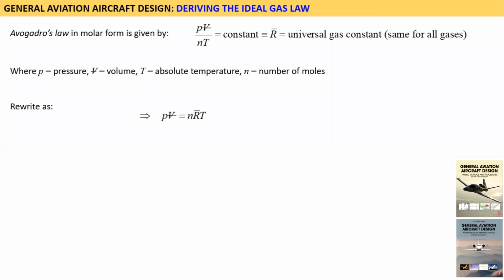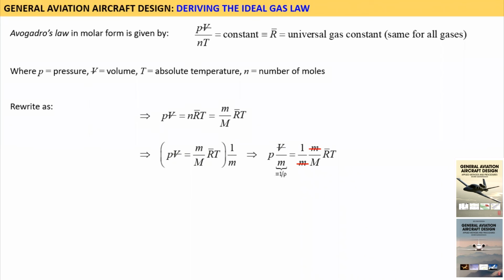Now, rewrite the expression as shown and replace the number of moles N by the ratio of mass to molar mass. This is written as shown. Continue by dividing through the expression by the mass, m. Note on the left-hand side that the ratio of volume to mass is the inverse of density, while mass is eliminated on the right-hand side. The resulting expression is shown.